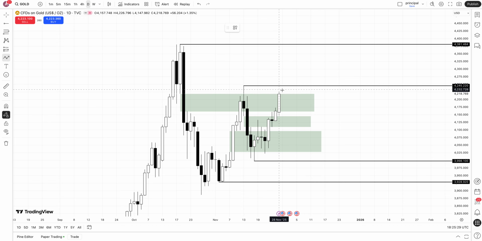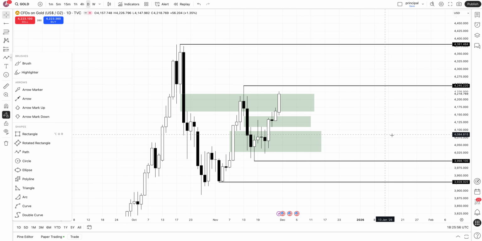But if we just see a week respecting this gap without a candle closure above, I would expect a little bit of a pullback. If we go higher from here, we need a candle closure above this level and also this level. Very simple: candle closure above, and we might see a new all-time high in the next week. So this is the bullish plan.